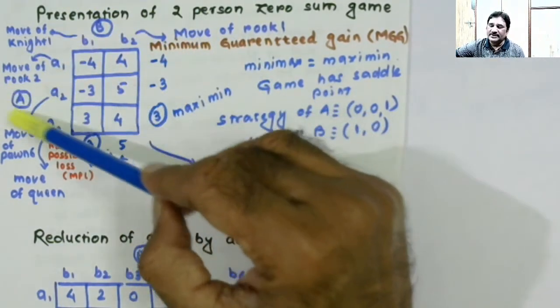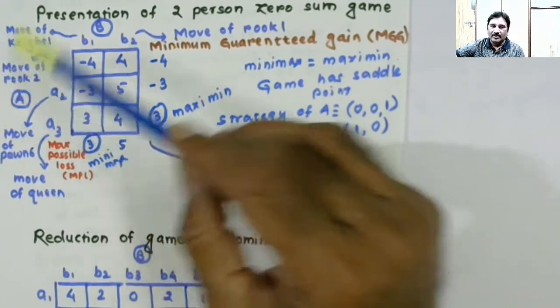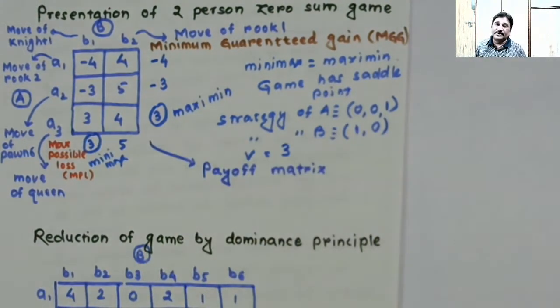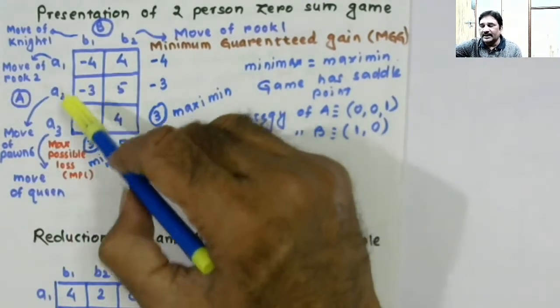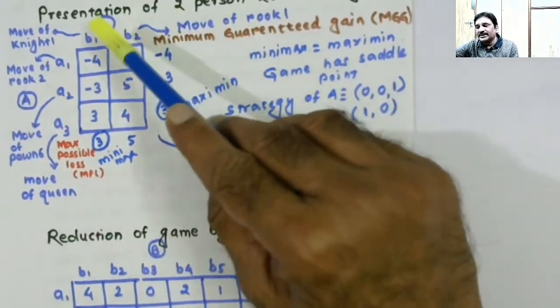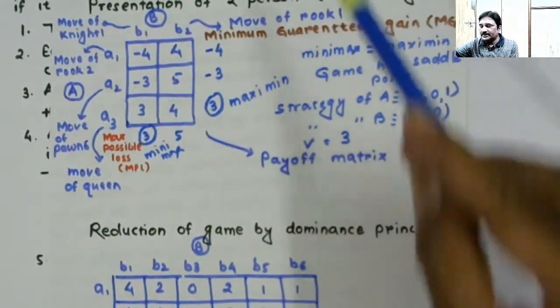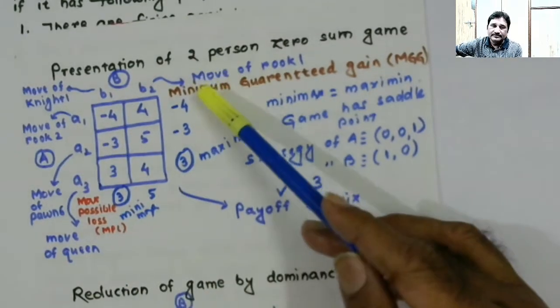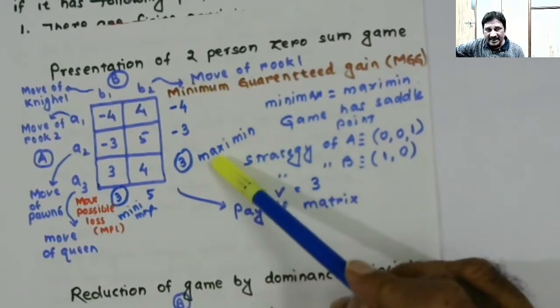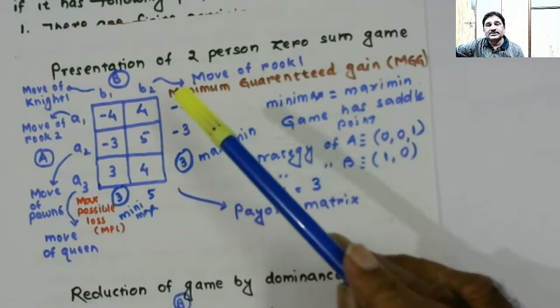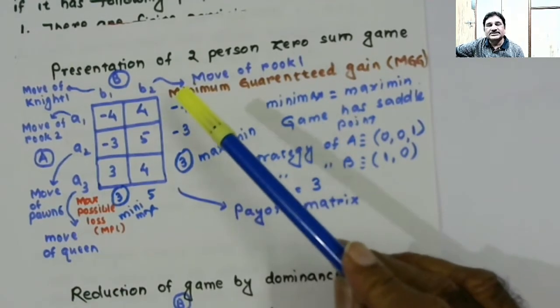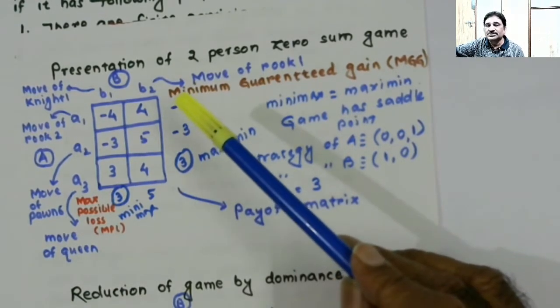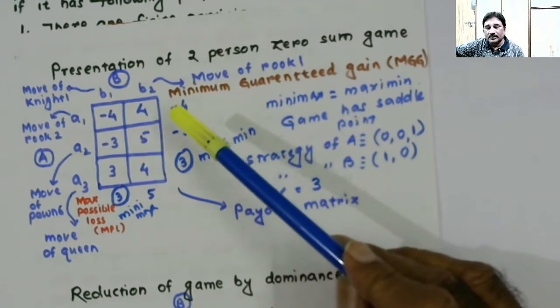So we will always be assuming that this is A, for my convenience of explanation. I'll always be taking player A here and B here. You, however, go by position. Alright? So player A is winner and he will always try to win maximum. Player B is loser. He will always try to lose minimum. Okay.